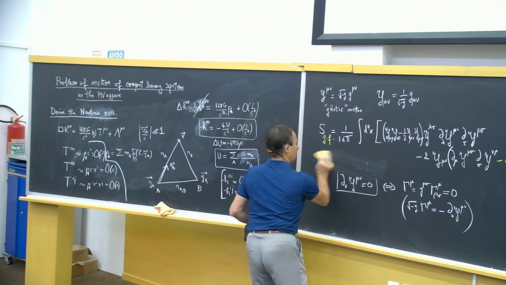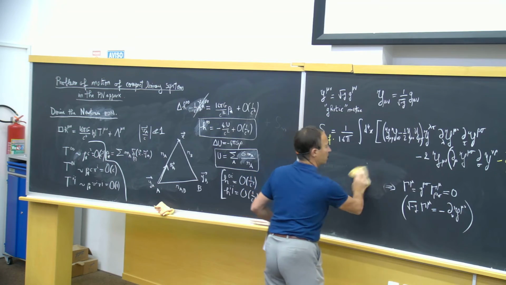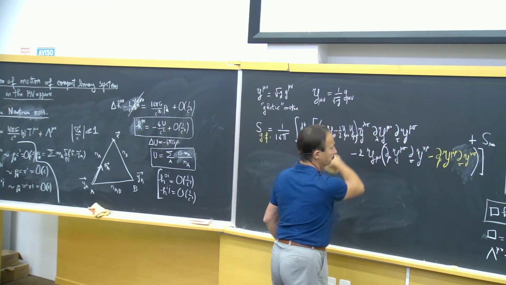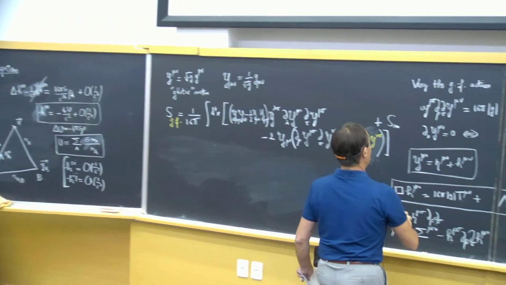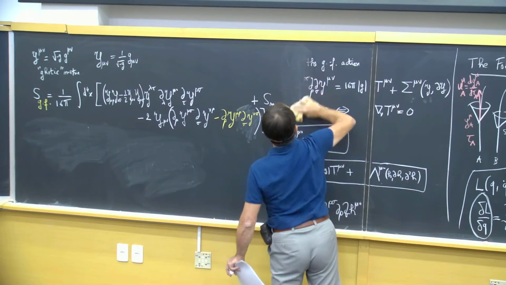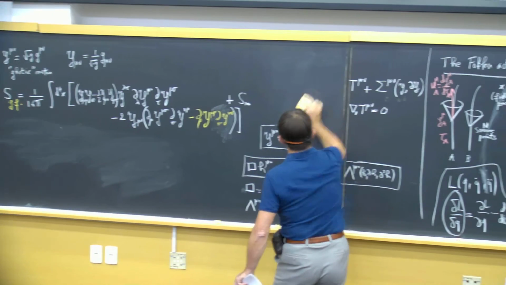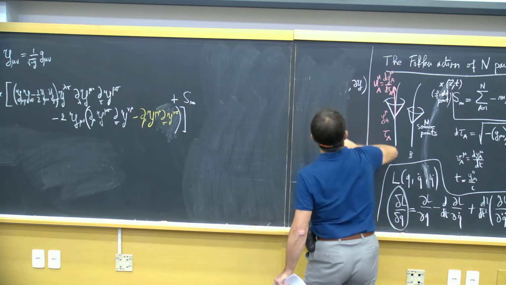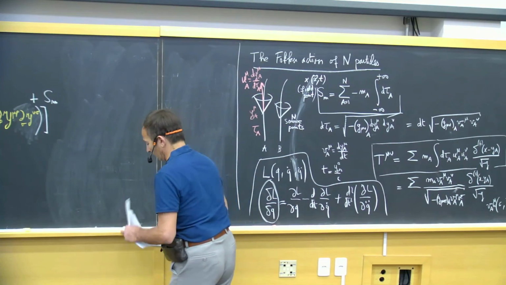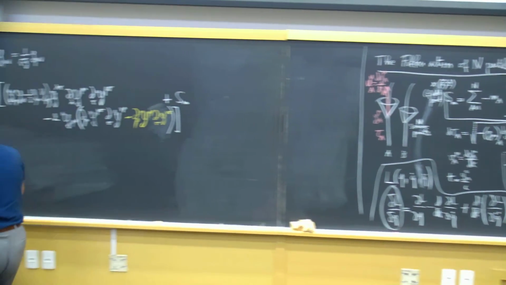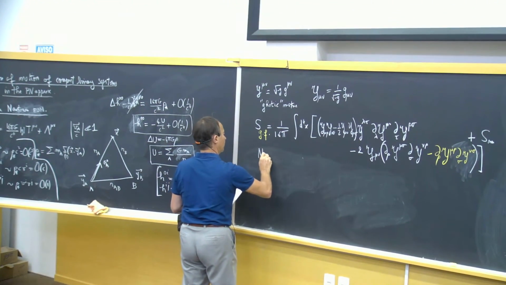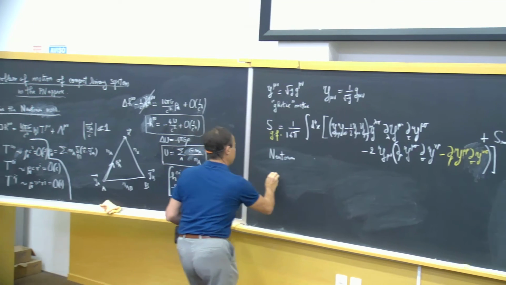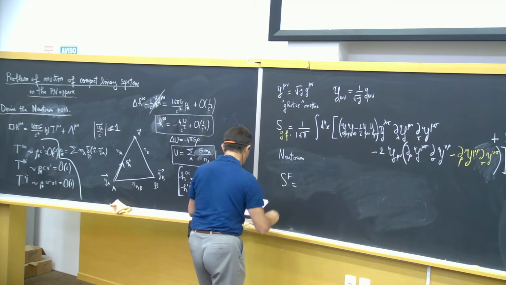So I will replace this approximate solution into the full action to get the Fokker action at Newtonian order. So at Newtonian order, as soon as I replace it, I have the Fokker action.